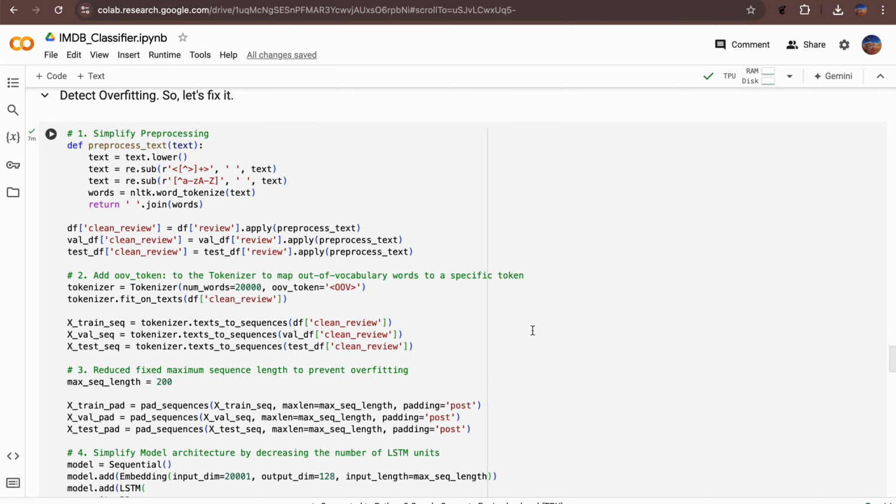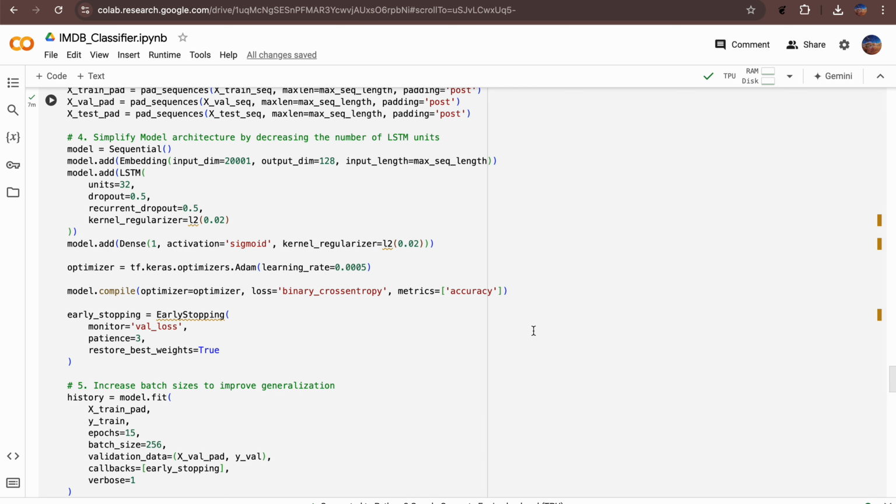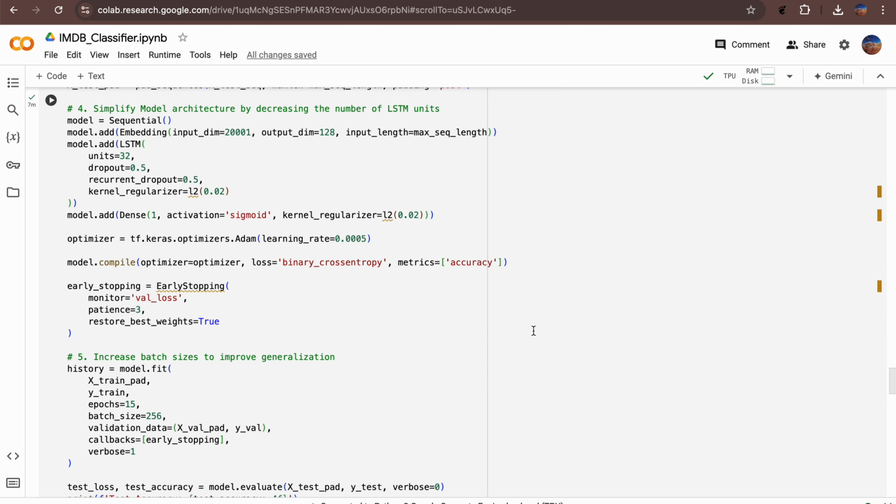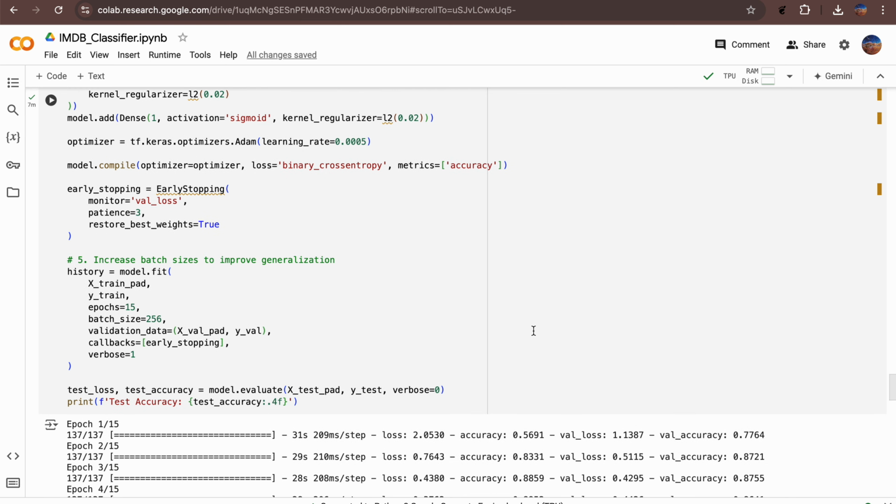To solve the overfitting problem, I simplified the pre-processing steps, added an OOV token to the tokenizer to map out-of-vocabulary words to a specific token, reduced the fixed maximum sequence length to prevent overfitting, simplified the model architecture by decreasing the number of LSTM units, and increased batch size to improve generalization performance.